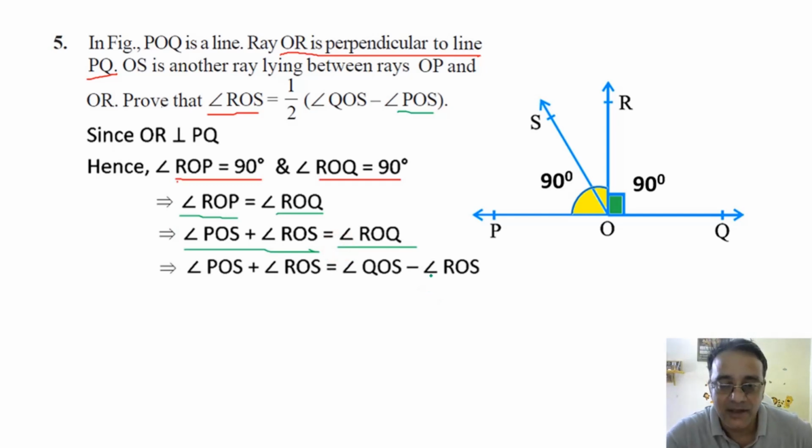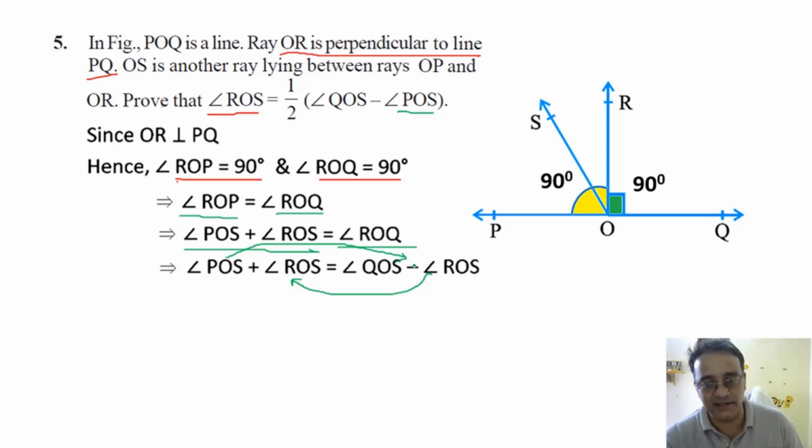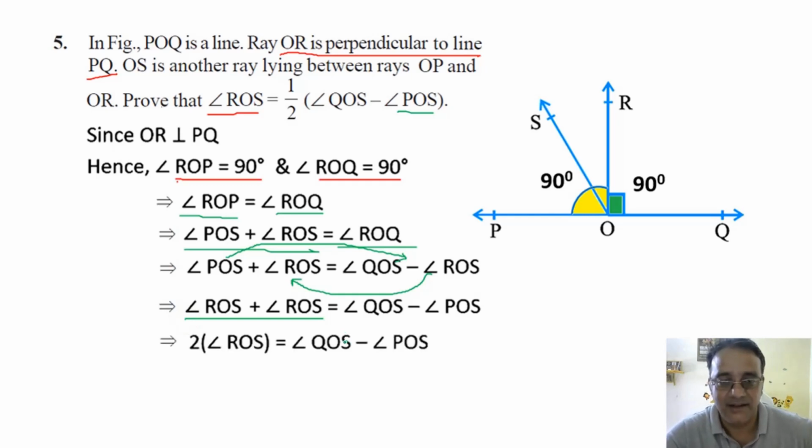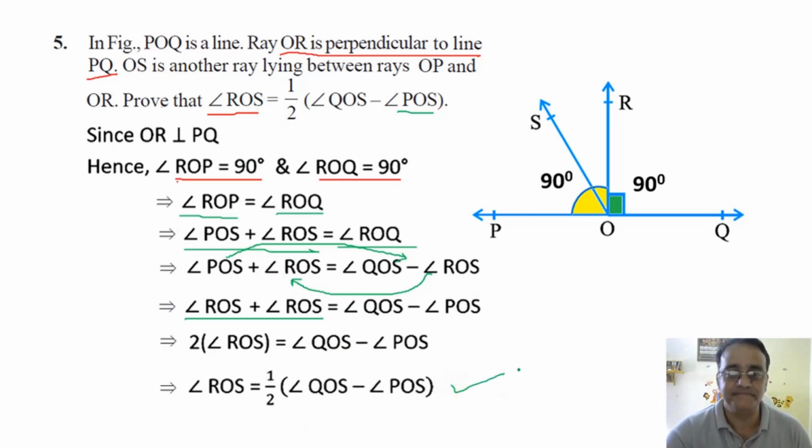No, sir. Okay. अब इसको इस तरफ शिफ्ट करो और POS को इस तरफ शिफ्ट करो. So when you will shift minus angle ROS to this side, it will become plus ROS. And when you will shift angle POS to right hand side, it will become minus POS. So this will become 2 times angle ROS. Now we got the final step. Any doubt? Very simple proof. No, sir.